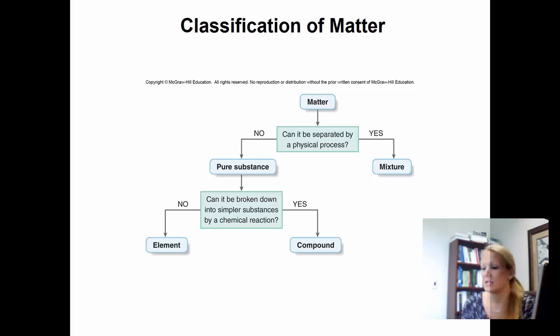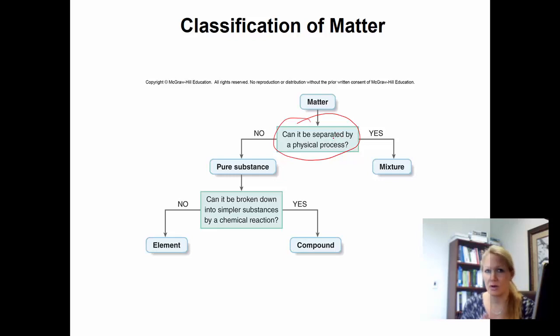All right. So if we're classifying matter and it can be separated by a physical process, then we know this has to be a mixture. There's a little graph you can kind of follow through. Okay, so what do I mean by physical process?